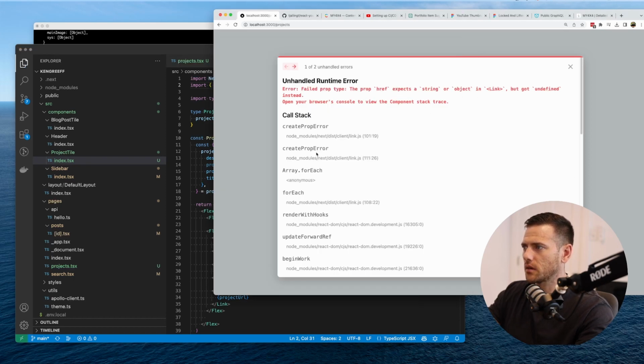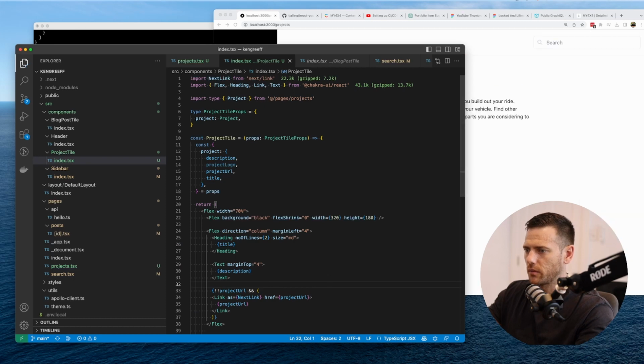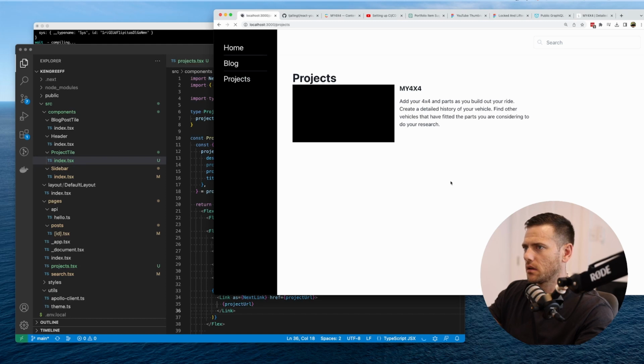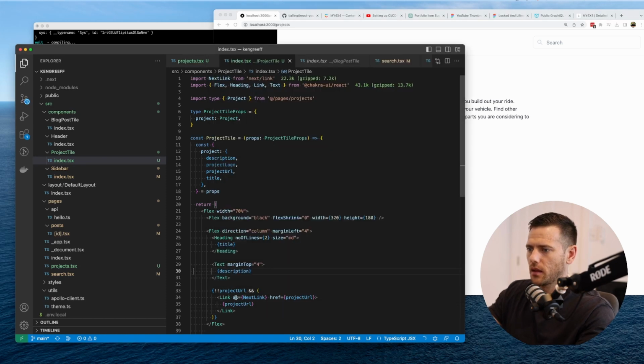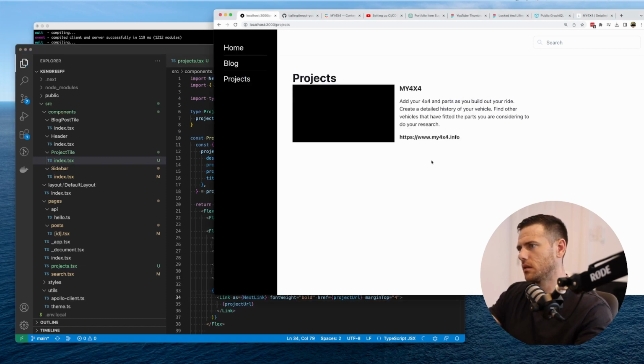Href returns the string, but got undefined. So let's just render this if we have a project URL, just to stop the complaining. It's probably just cached and hasn't loaded that. So we'll just say if we have a project URL, let's load it, show it. So there it is now. And we're going to bold this, font weight bold. There we go, and we're going to give it a little bit of margin top. There we go.